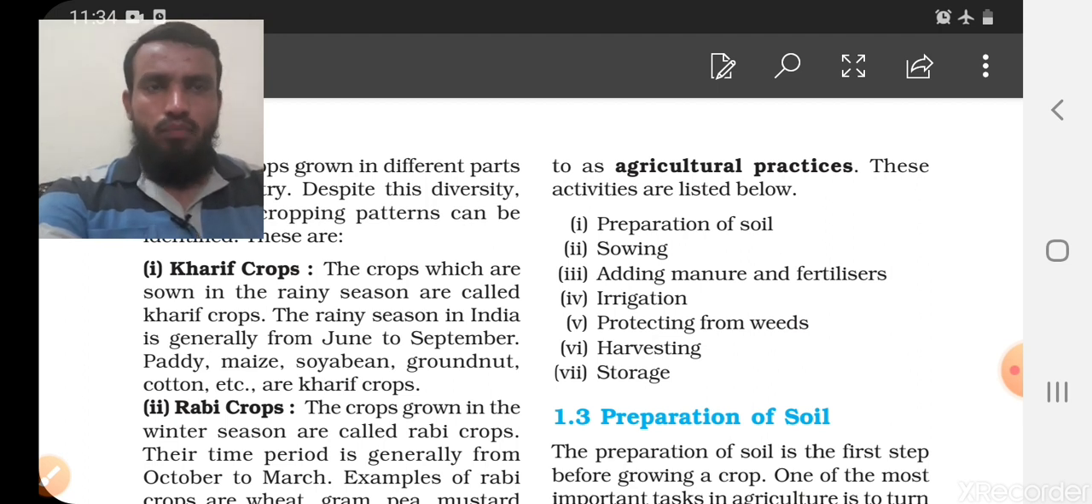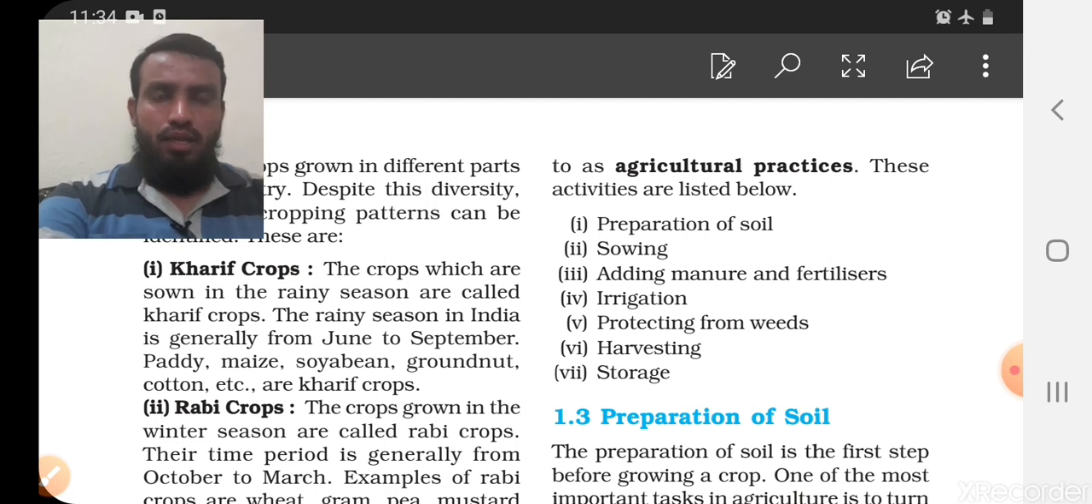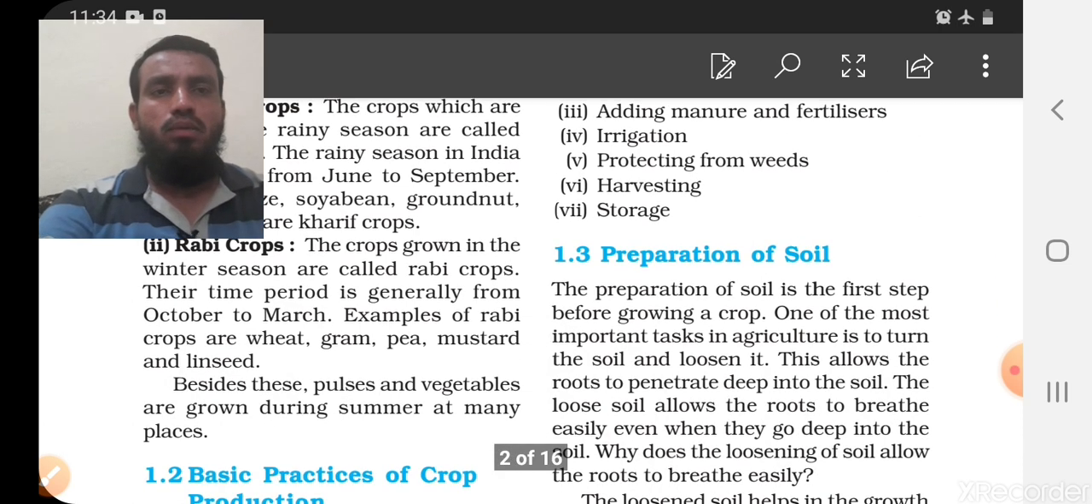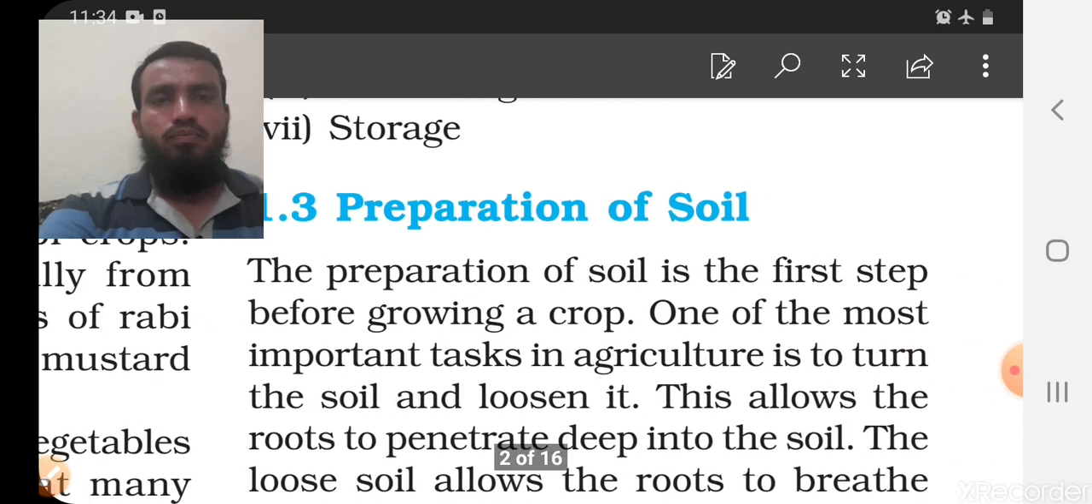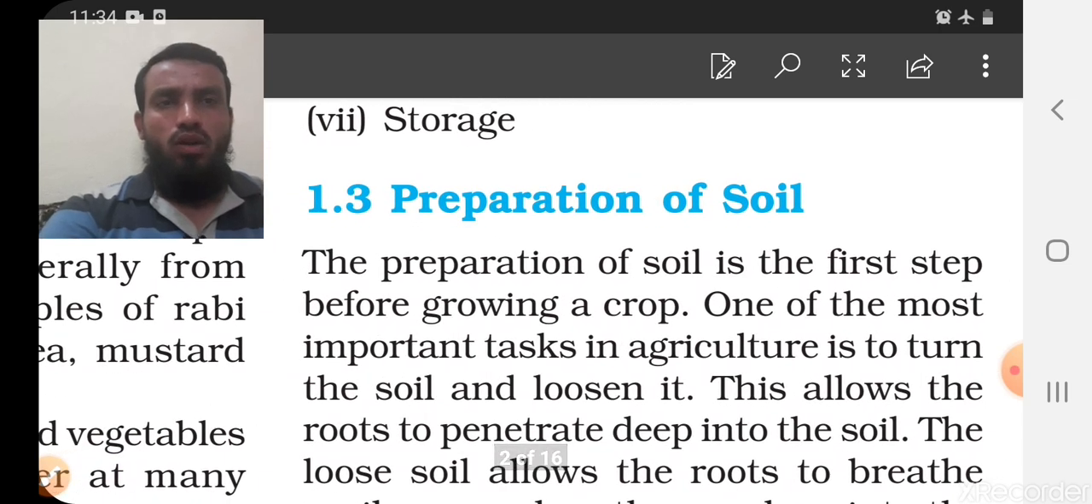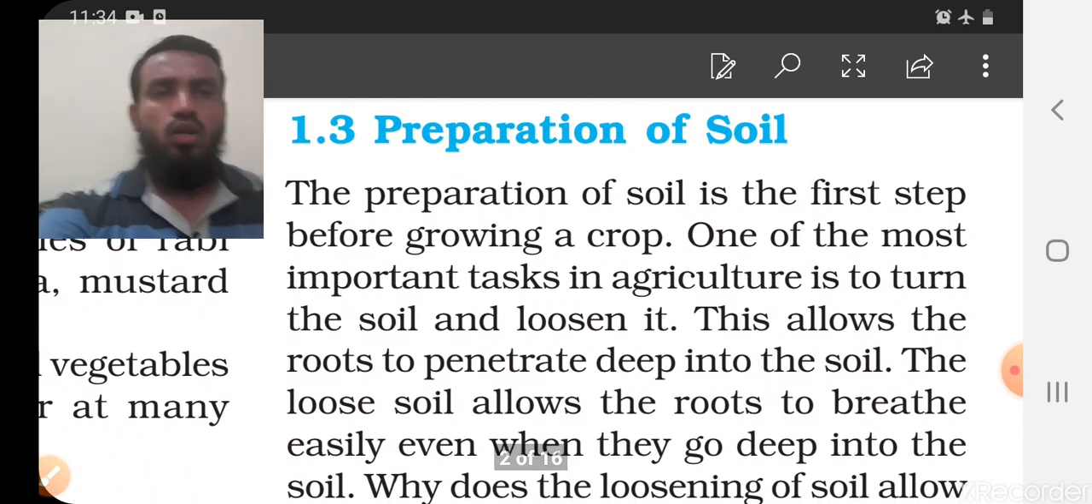Number two, sowing. Number three, adding manure and fertilizer. Then irrigation, then protecting from the weeds, harvesting and storage. So these are basically the seven agricultural practices. If farmers follow these practices, surely we can improve our production or our yield of crops.